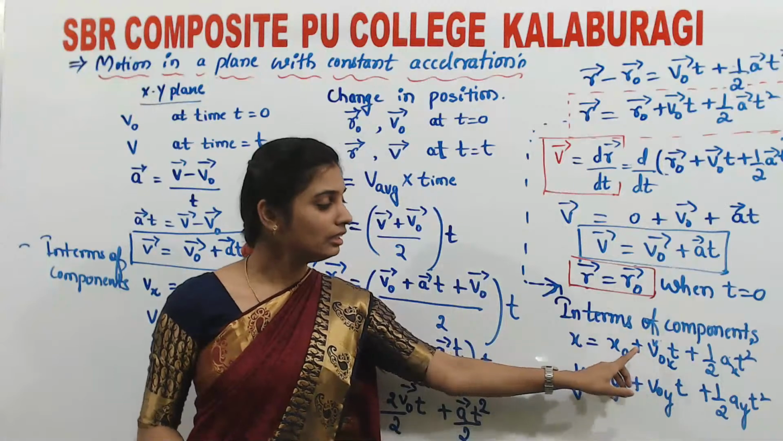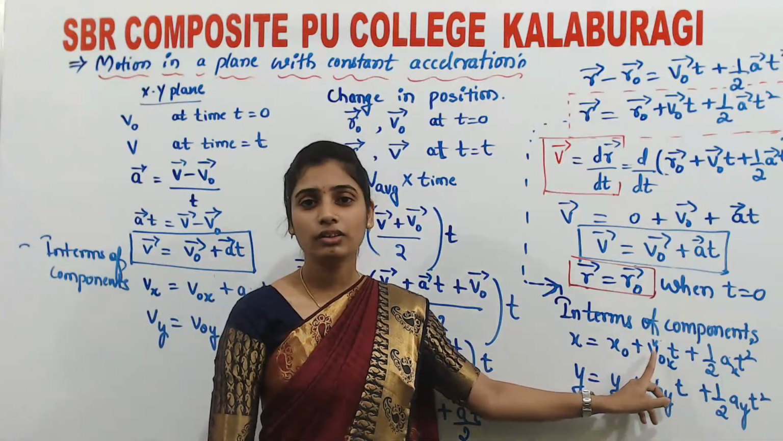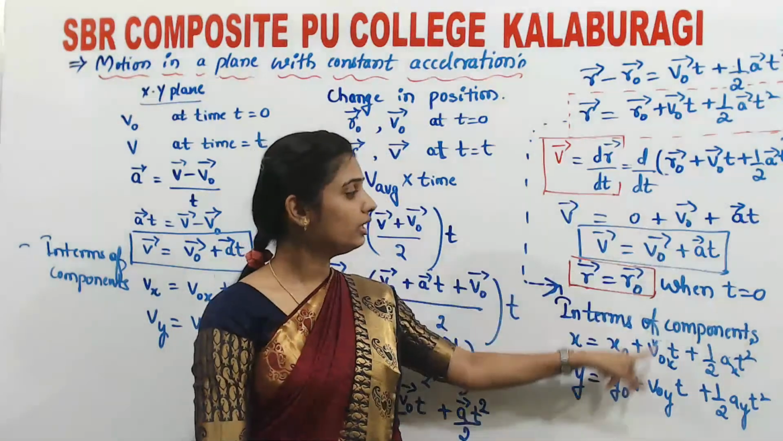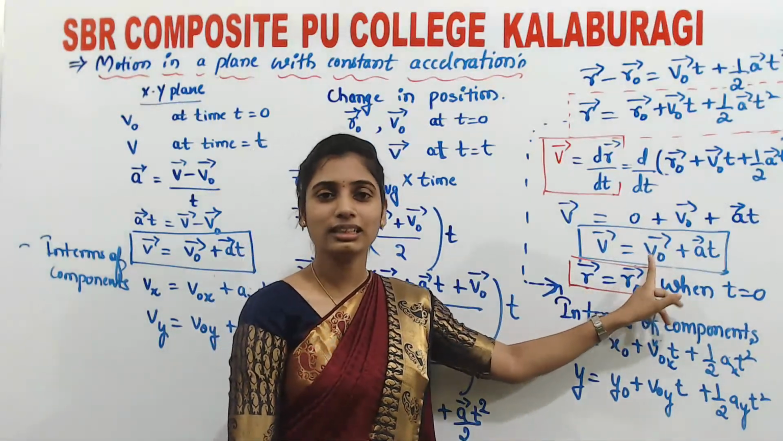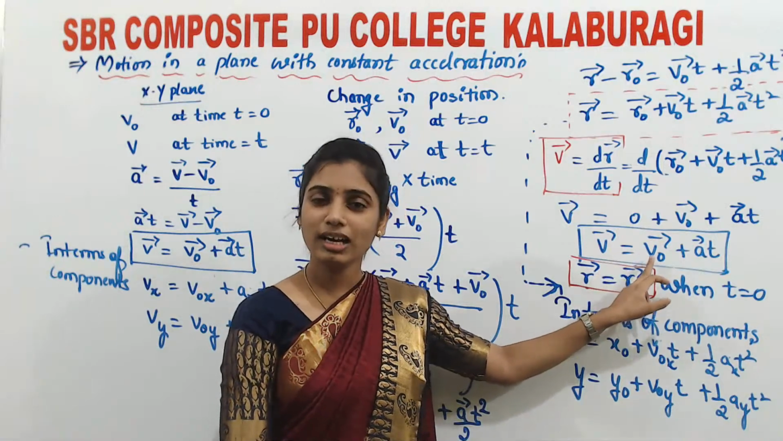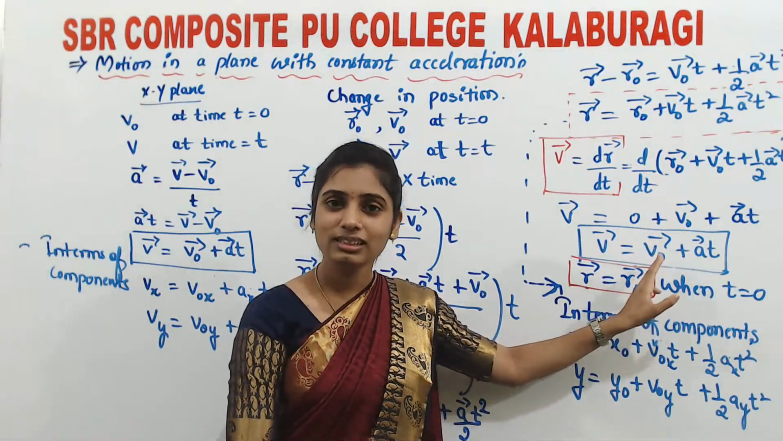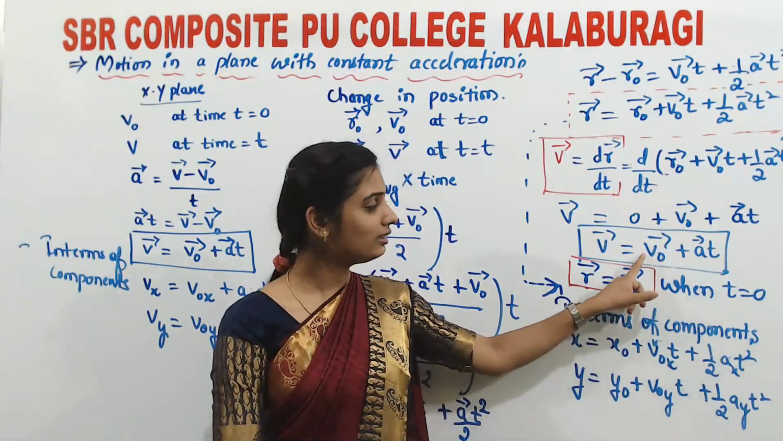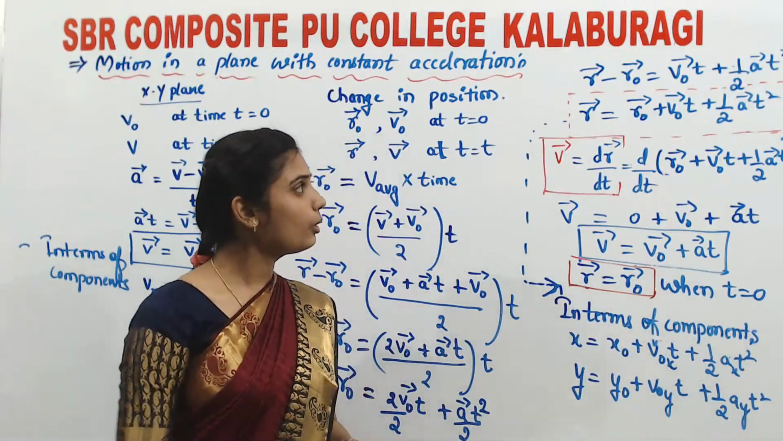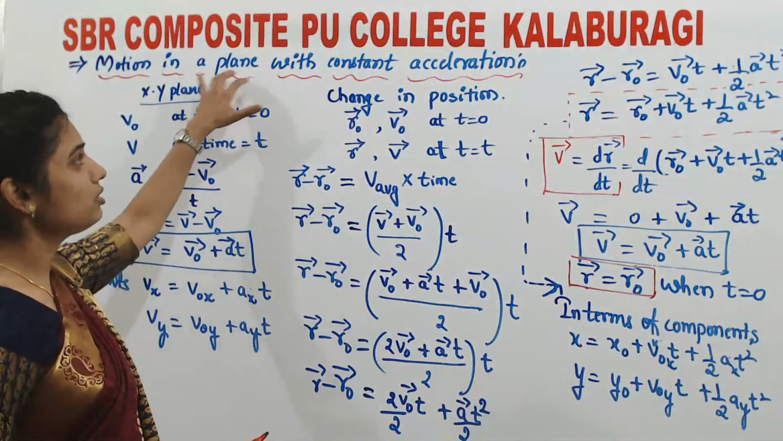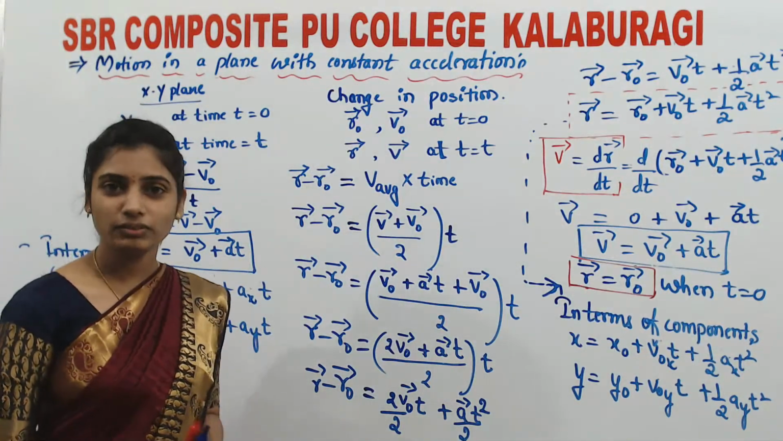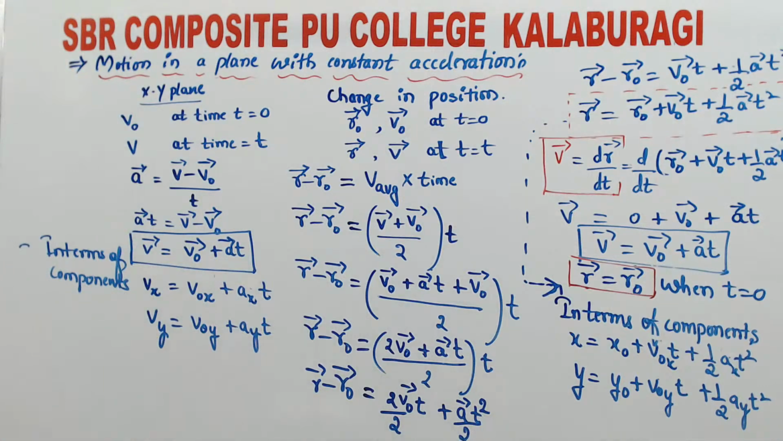In some books, instead of v naught, they take the initial velocity as u. Here I have taken the final velocity as v and the initial as v naught. So if it is written in terms of u, then it represents v naught only. Do not get confused. This is all about motion in a plane with constant acceleration. I hope it is clear to everyone. Next we will move to the next concept.